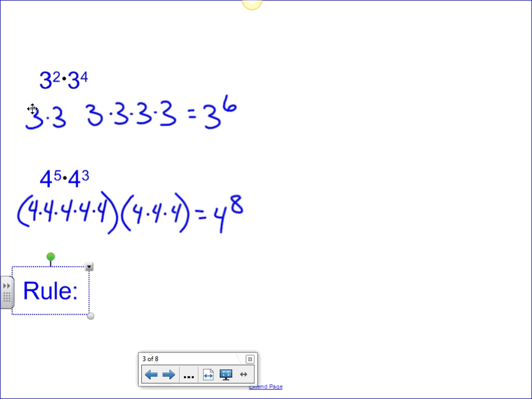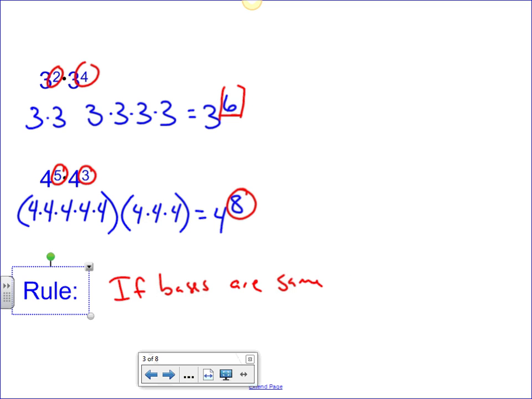And hopefully we can see that to get this 6, if we focus on the 2 and the 4, all we have to do to get those is add the 2 together. And if we look at the second one, 4 to the 5th and 4 to the 3rd, if we multiply those two, really what we're doing, we're adding the exponents to get to 4 to the 8th. So what's the rule? The rule would be something like this. If bases are the same, add exponents.